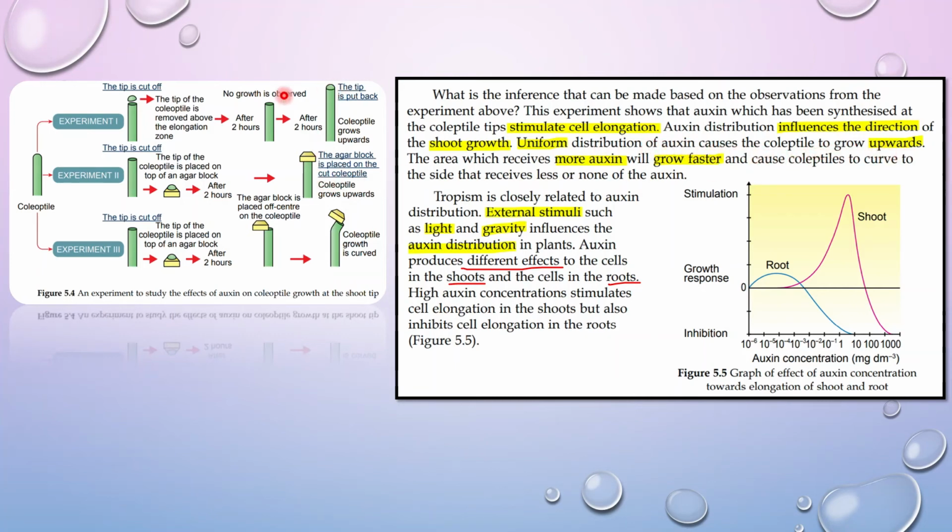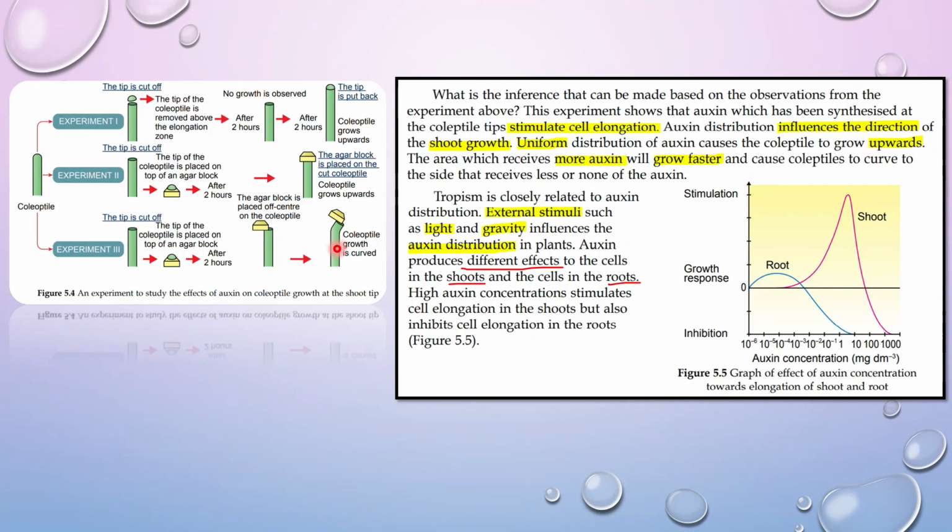If there is uniform distribution, it will cause the coleoptile to grow upwards. If all parts are even, they get auxin. All this surface over here has enough amount of auxin. That means uniform distribution. It will grow upwards vertically. So the area which receives more auxin will grow faster and cause the coleoptile to grow to the side that receives less or none of the auxin at all.